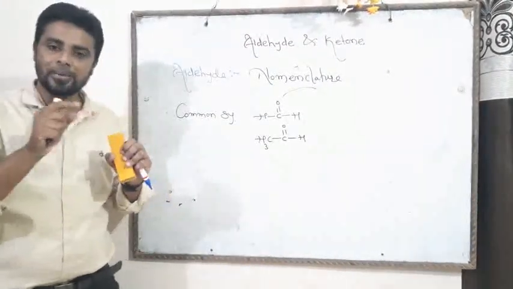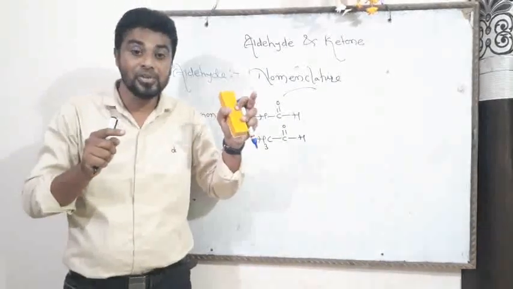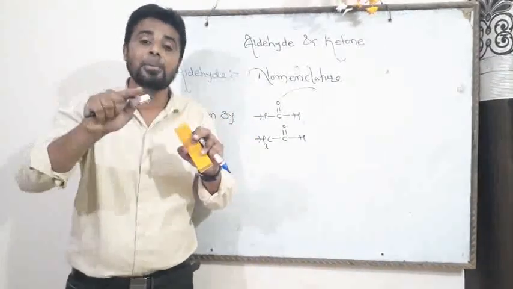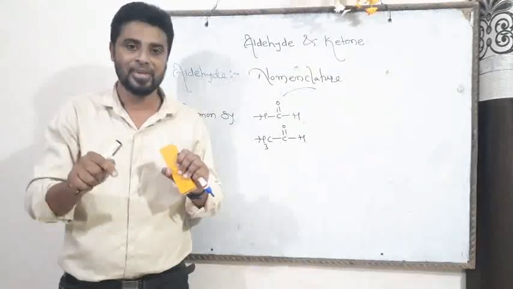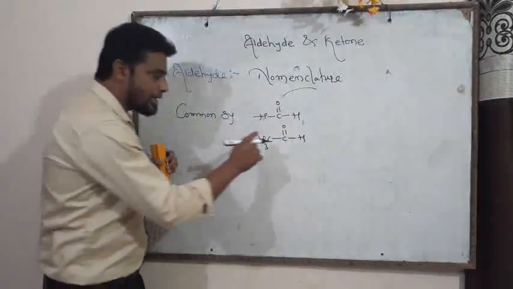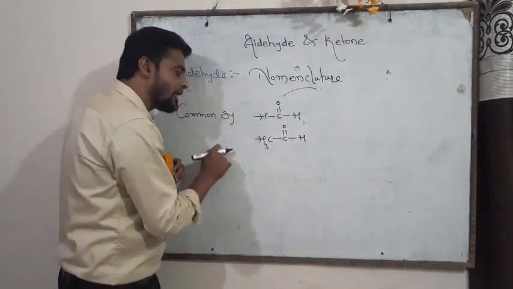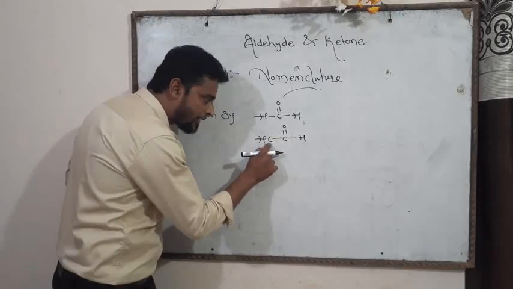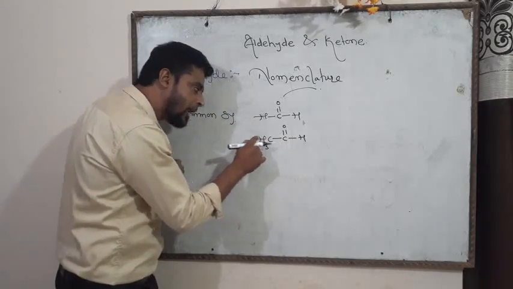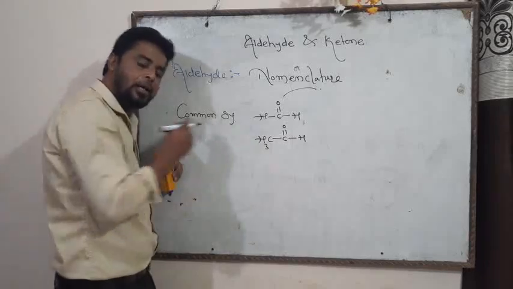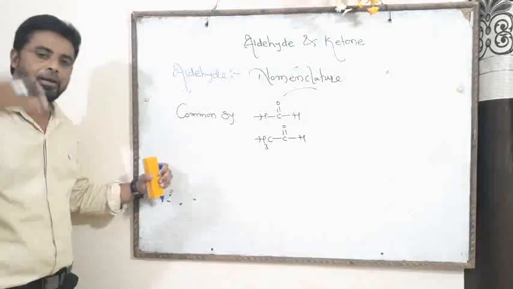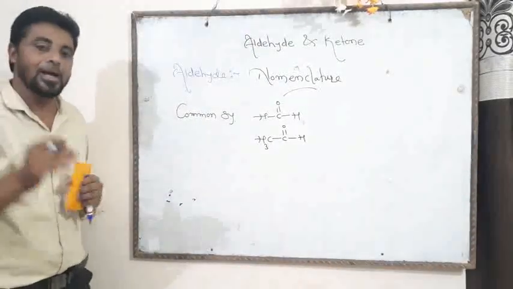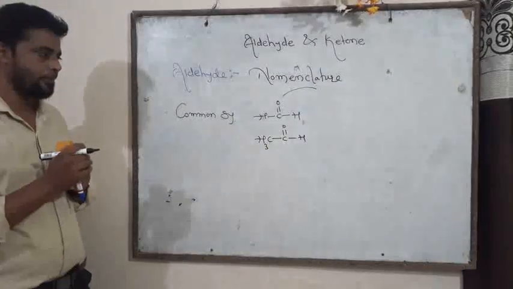The alpha carbon atom is the carbon atom which is next to the carbon of the formyl group. इसका मतलब ये हुआ कि इस कार्बन के बाद में अगर लॉन्ग चेन है तो जो कार्बन एटम है इसको अल्फा देंगे, इसके बाद वाले कार्बन को हम बीटा देंगे इन दिस वे. Okay, now friend, let's see the IUPAC nomenclature.